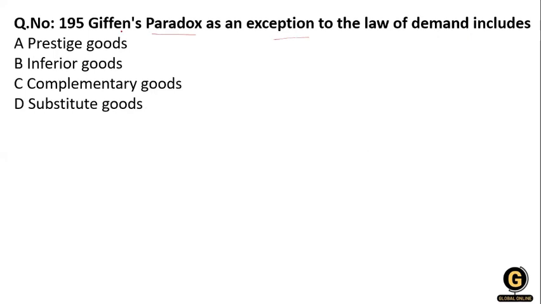including prestigious goods, inferior goods, complementary goods, or substitute goods. So you know that the Giffen goods concept was introduced by Sir Robert Giffen. Okay, and these goods are inferior in comparison to the luxurious goods. These are the Giffen paradox, the exception to the law of demand. That is, the inferior goods are the Giffen goods. Clear?